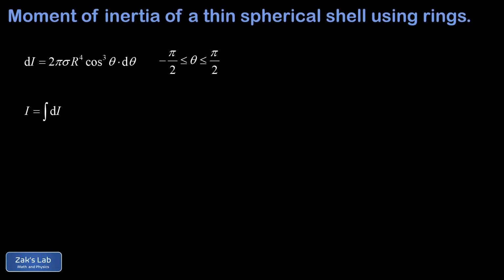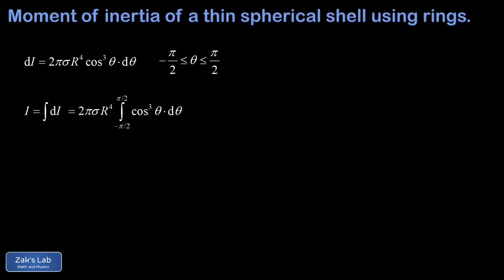So we write that the total moment of inertia, I, is the sum of all the contributions. Those are the dI's. So there's the integral summing up infinitely many infinitesimal contributions, as integrals do. And we put in our expression for dI, moving the constants out in front of the integral as we work. So there's the final setup of the integral, 2 pi sigma r to the fourth, integral from negative pi over 2 to pi over 2 of cosine cubed theta d theta.